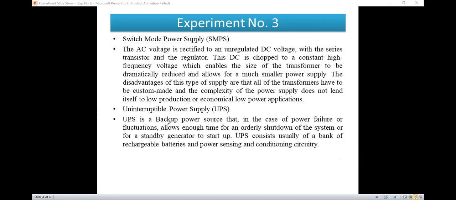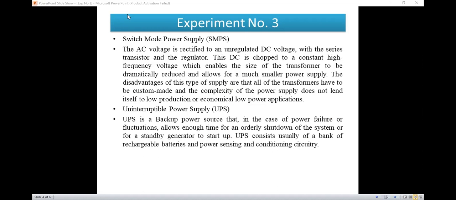So uninterrupted, what is meant by interruption? Anyone? Interruption means what? In case of electrical, you people know interruption.